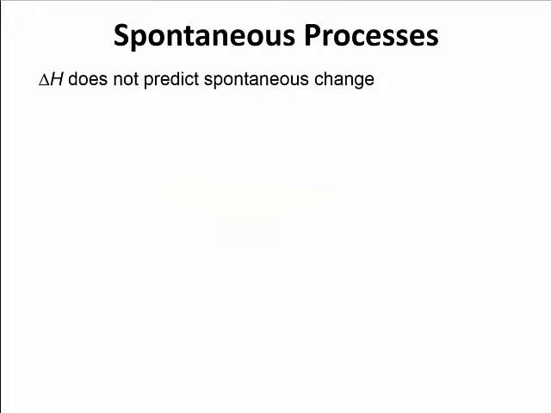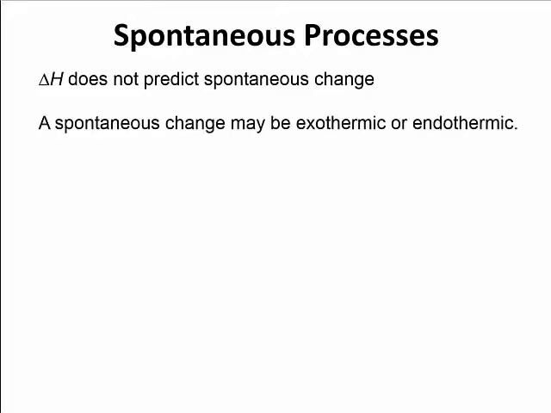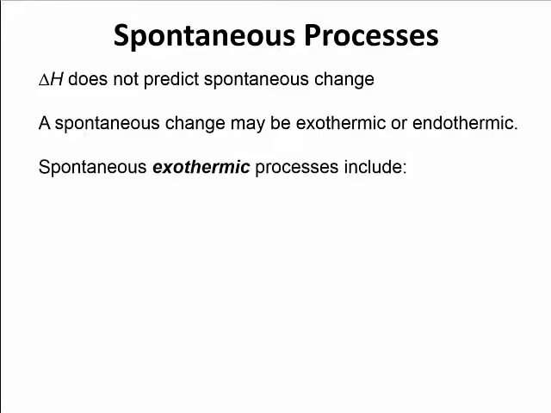Now, as we just saw in the previous example, delta H does not predict spontaneous changes on its own. We can have a spontaneous change occur whether it's exothermic or endothermic. Like we saw in the previous example, ice melting is an endothermic process, but it can be spontaneous at certain temperatures. Water freezing is an exothermic process that can be spontaneous at certain temperatures. Okay? So let's look at some other examples of spontaneous exothermic processes.